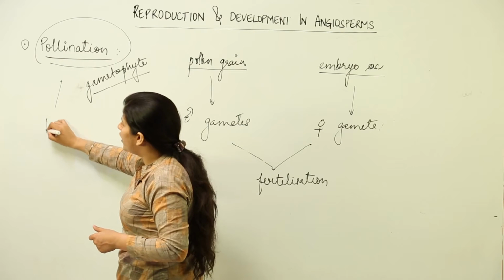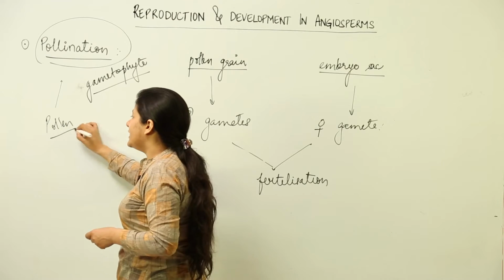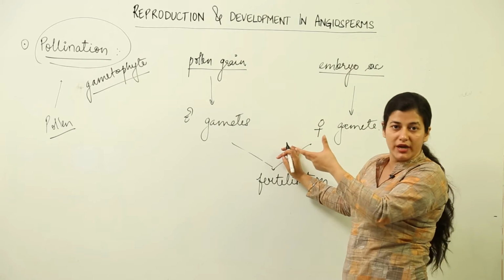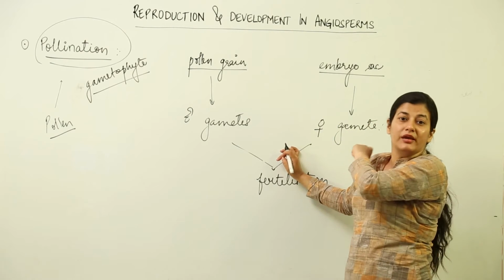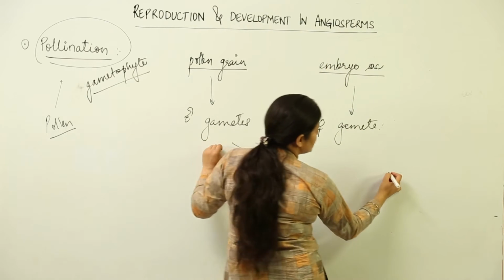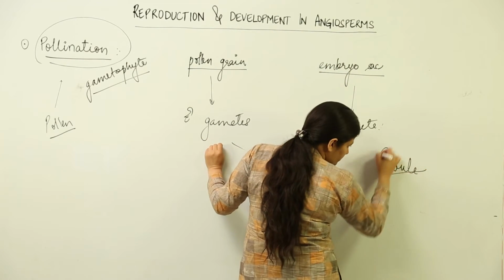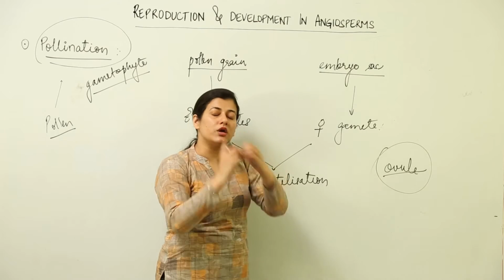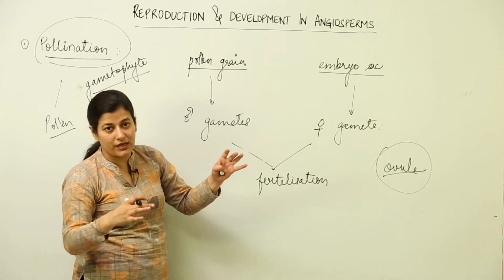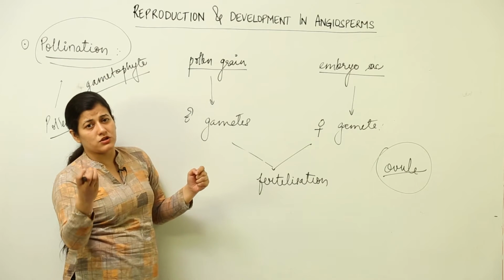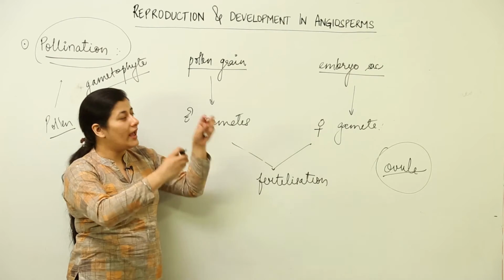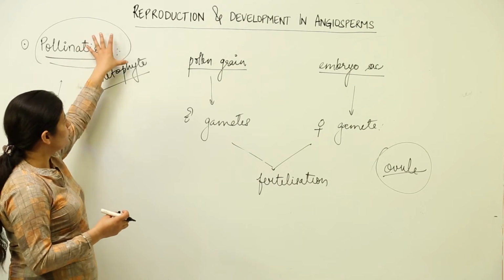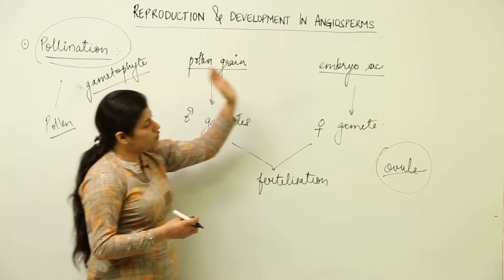Now, pay attention to the term. Pollination has the word pollen inside it. That means pollination would be the movement of the entire male gametophyte, otherwise known as the pollen grain, to the female gametophyte, which is present inside the ovule. The female gametophyte is present inside the ovule. It is in no case going to be motile. It has a lot of tantrum, as we see in the entire biological world. The female gametophyte has a tantrum, the male has to travel to the female, and in this case also, though not on its own, by some agency, the pollen grain, by the process of pollination, comes to the ovule.